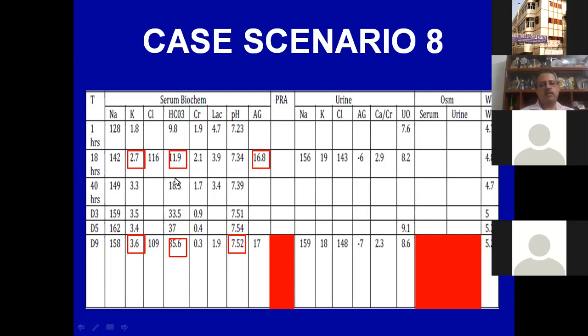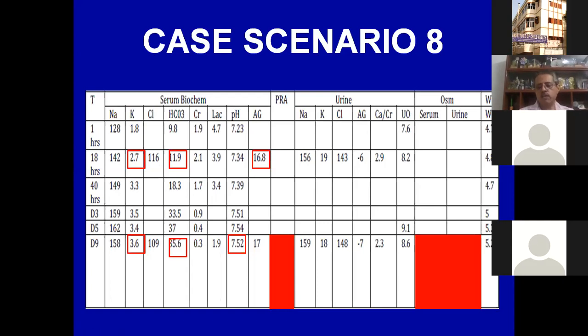So what are we dealing with here? If we look at this 18-hour picture, we would say renal tubular acidosis. If you look at the D3, D5, D9 pictures, we would say metabolic alkalosis, meaning Bartter syndrome. But in Bartter syndrome, why would the sodium be high?